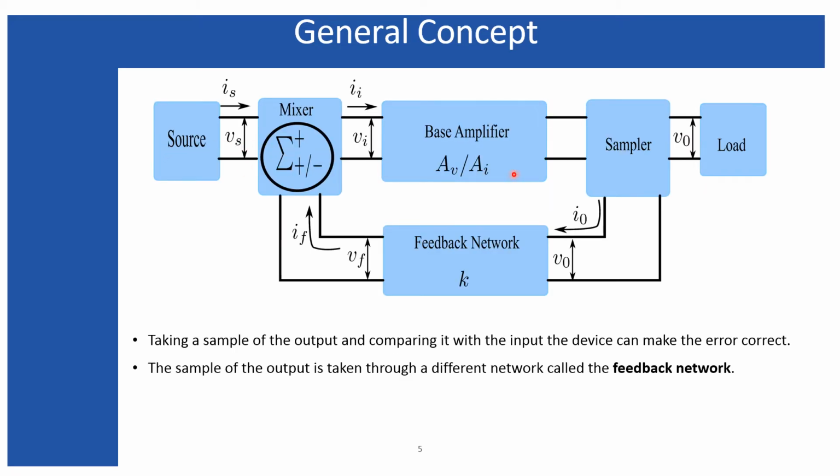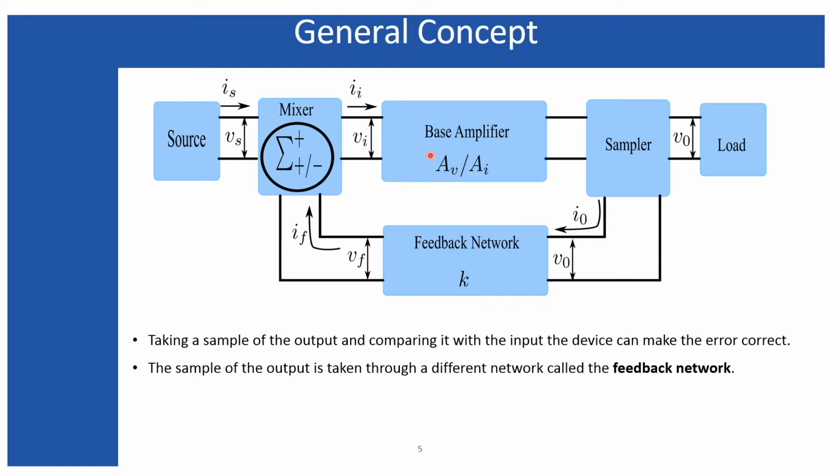And this is a block diagram of the feedback system. Look at here. This is the source which has a source voltage Vs and source current Is, and your base amplifier is right now over here. It is also producing the V0 across the load. In this case V0 will be slightly less than the previous one, because in the previous case that was open load, but here I have considered with load. So obviously V0 will be somewhat less than the open load case.